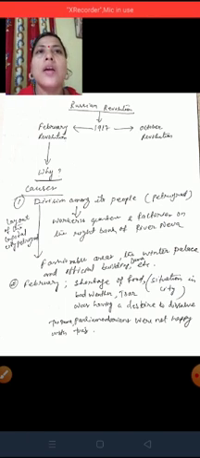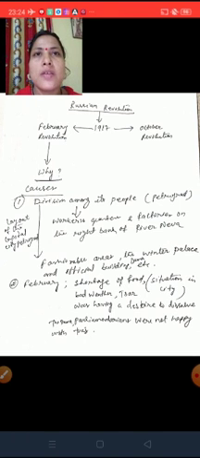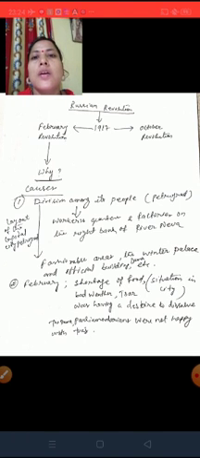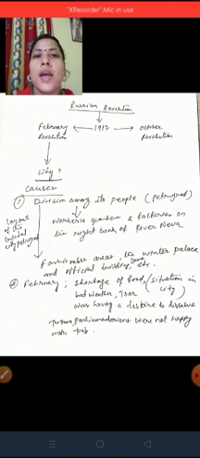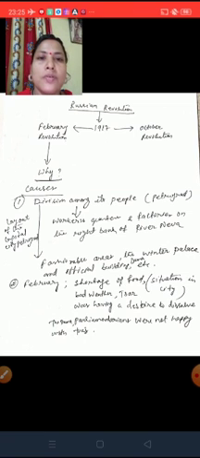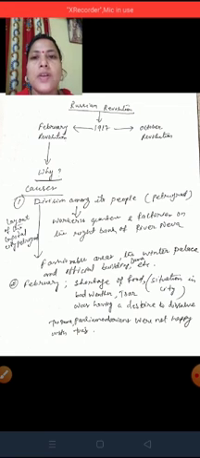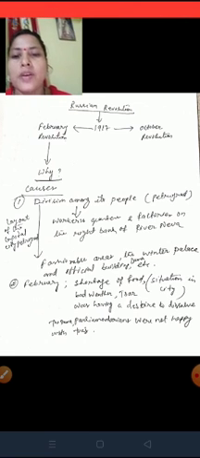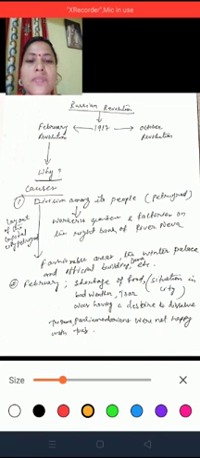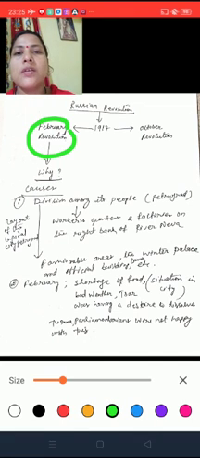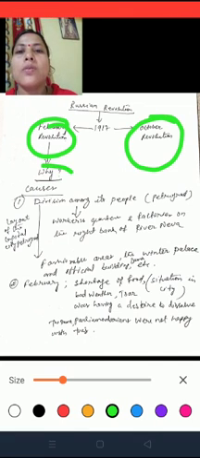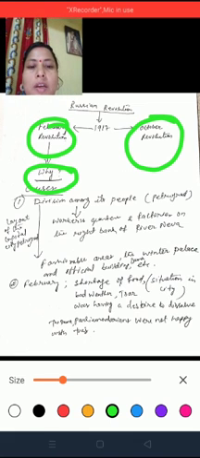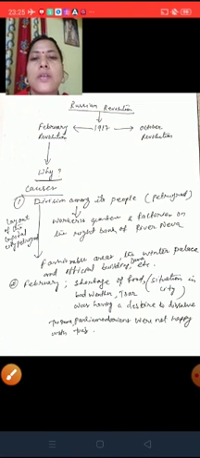Do you know, children? The Russian Revolution occurred twice. Once in February, that is why it is called the February Revolution, and the second time it is called the October Revolution because it happened in October. First we'll see why it happened in February. So the question is why? Let us analyze the causes.